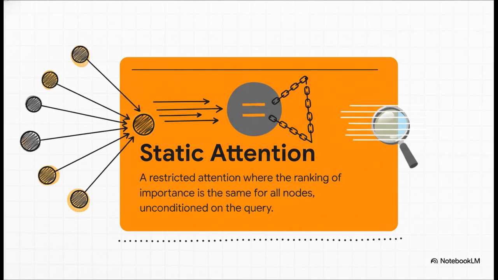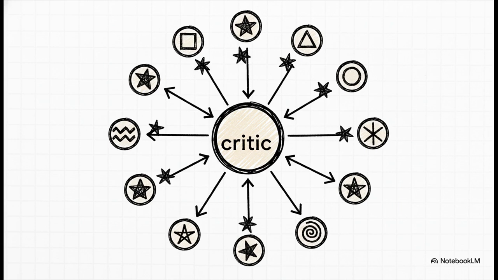And what that means is the model basically creates a single global ranking of important nodes. And that ranking is the same for every single node in the graph. This analogy they use just illustrates the problem perfectly. Static attention is like a food critic who publishes one top 10 restaurants list for the whole city. Everybody gets the same recommendation, doesn't matter what your personal taste is, your budget, where you live, nothing. GAT was basically creating a global "these nodes are important" list, and every other node just had to go along with it.